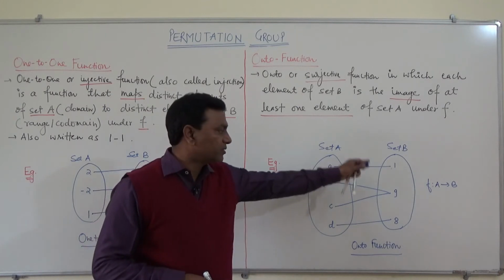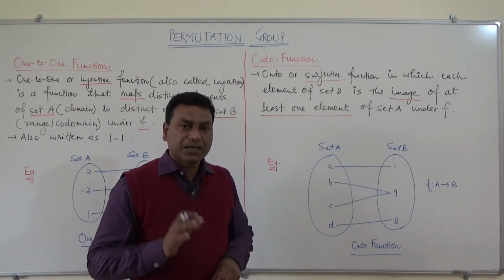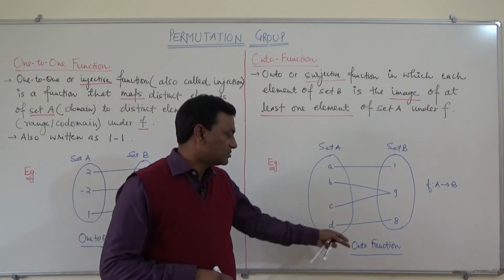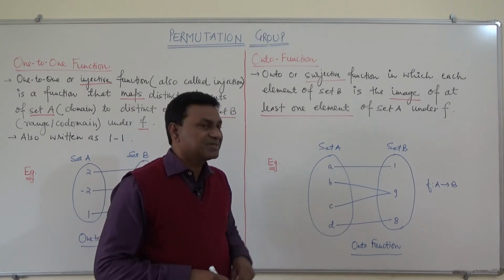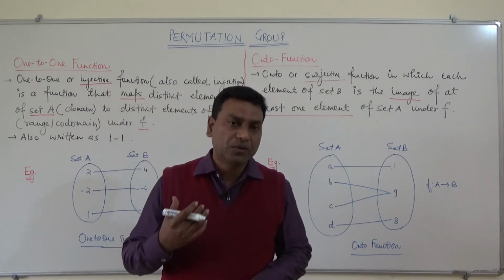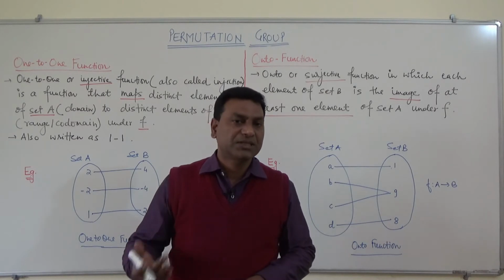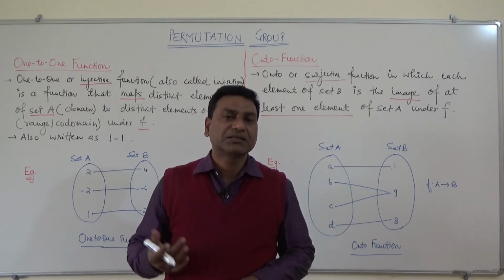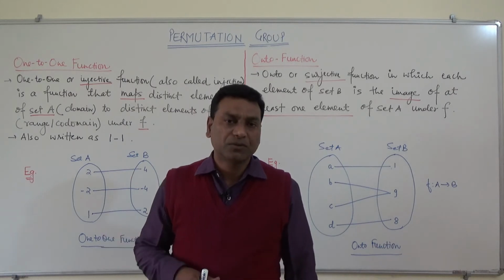So all the elements of set B are the image of at least one element of set A. So this is an onto function. This is a very simple definition of onto and 1-to-1 functions. Now we will see further things in the permutation group.